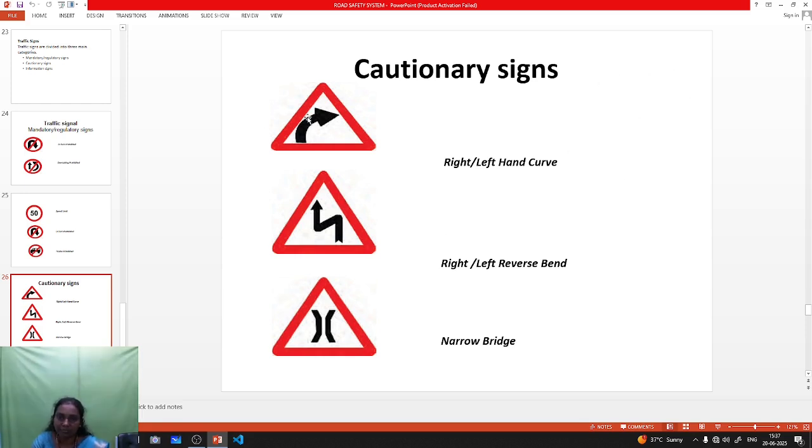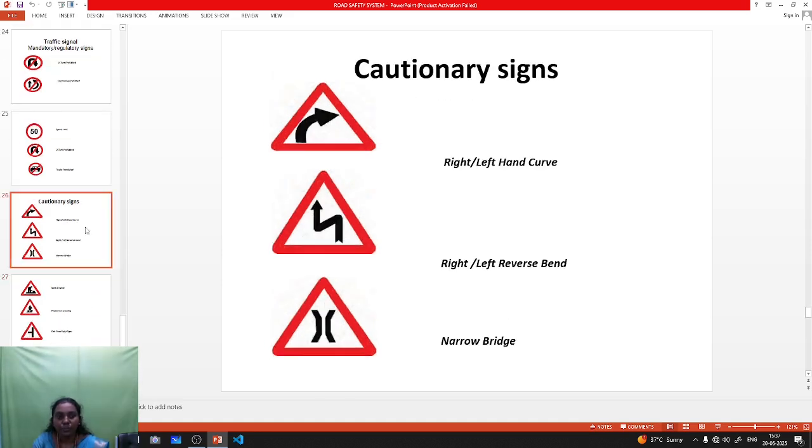If the turning is there, it denotes one curve, a rectangular shape. Okay, next one is right or left reverse bend. A right or left reverse bend can be denoted like this. Next one is the narrow bridge. Narrow bridge means if the way is very wide but some distance ahead you have a small, narrow bridge, so you cannot overtake in this area, you can watch and go. So this sign indicates the narrow bridges.